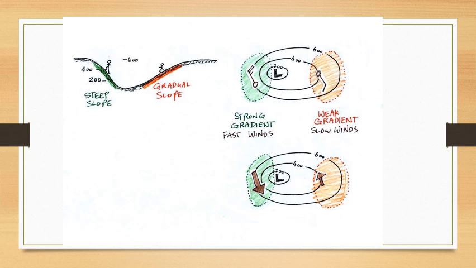Like if you see on the left hand side, I have shown the steep slope. If you imagine a rock rolling down the steep slope, the speed will be more. On the other hand, where the slope is gradual, if you roll down a rock, the rock will roll down slowly. So in the same way, when the pressure gradient is steep, meaning when the isobars are close to each other, the speed of the wind is more. And wherever the isobars are widely spaced, the pressure gradient is gentle, and so the speed of the wind is slow.